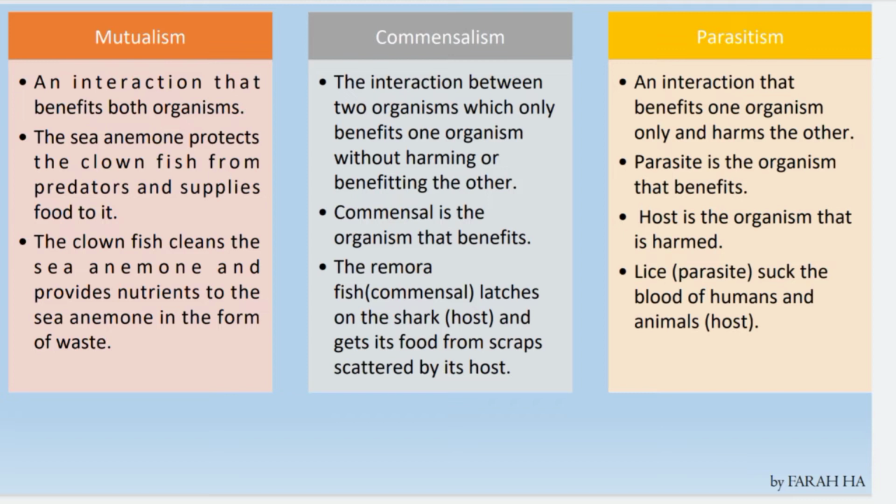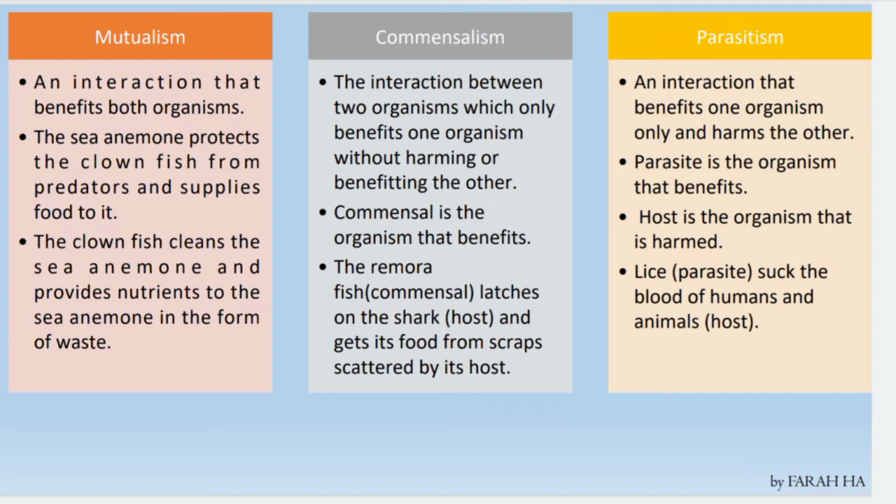Next is commensalism. It is the interaction between two organisms which only benefits one organism without harming or benefiting the other. For example, the remora fish as commensal latches on to the shark, which is the host, and gets its food from scraps scattered by its host. The remora fish gets benefit, which is food from the shark, while the shark doesn't get any benefit but also doesn't get any harm.